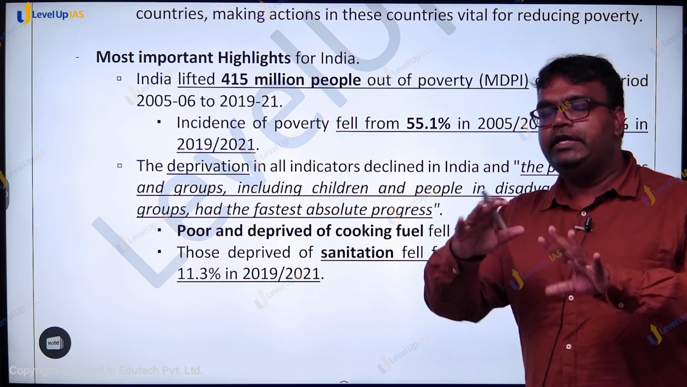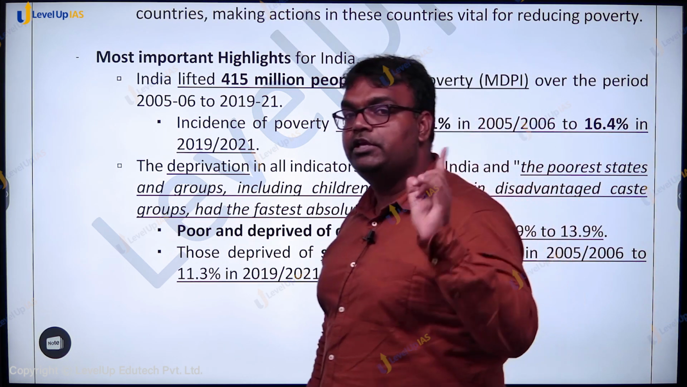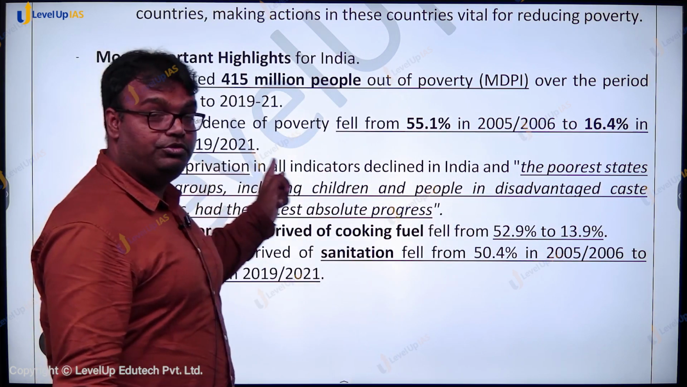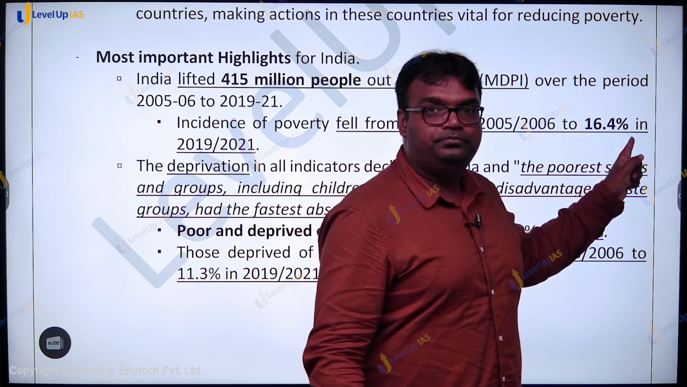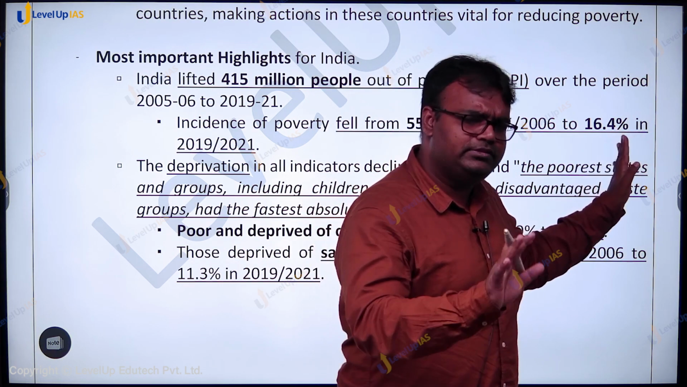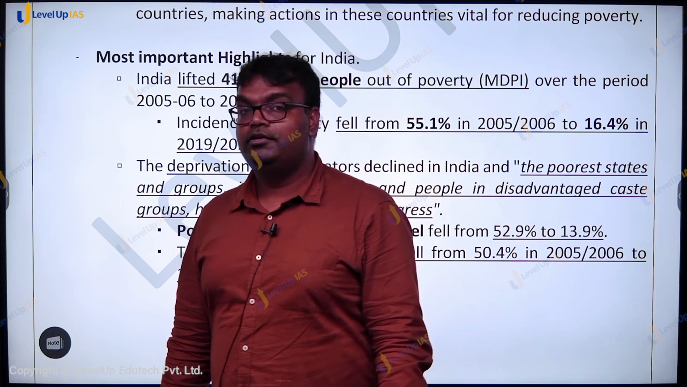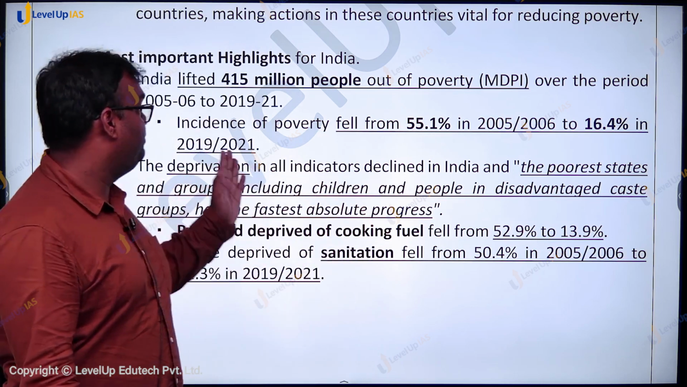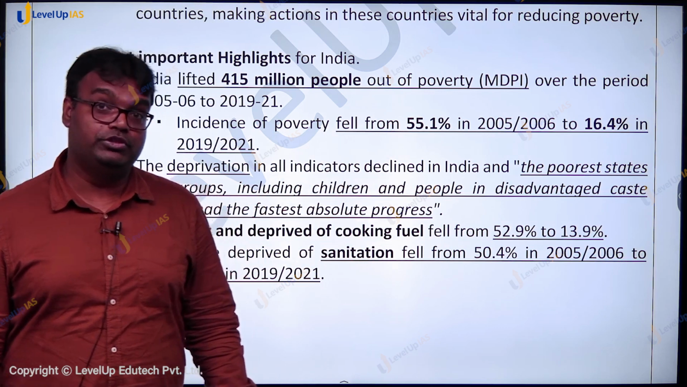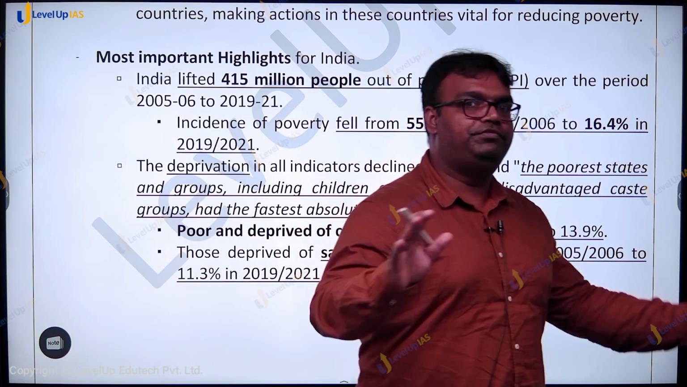So this number is almost in sync with the National Multidimensional Poverty Index, which also says that our poverty level in 2019-21 is what? Slightly less than 15%. This one is saying slightly more than 16%. So there is not much variation. But consider this: in 2005-6, more than 55% of India's population was living in poverty. This number has come down to around 15% in this 15-year period.